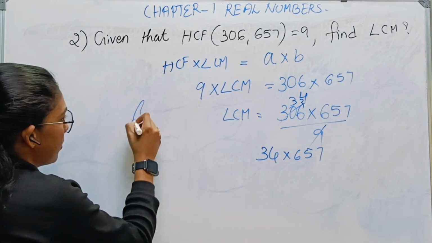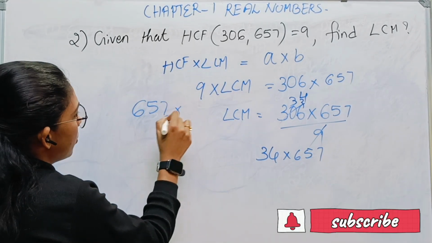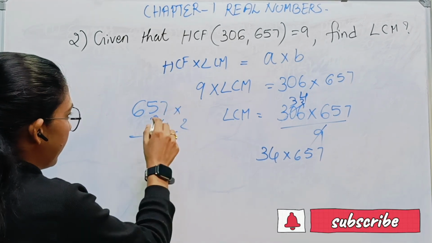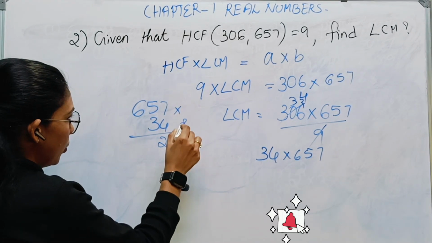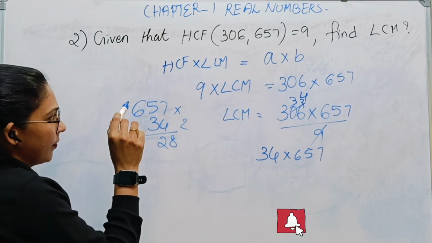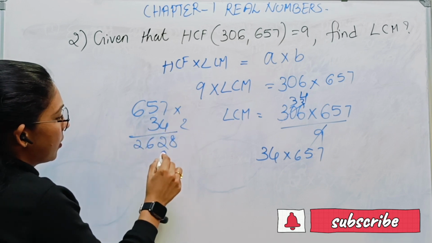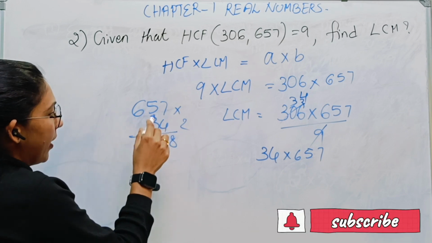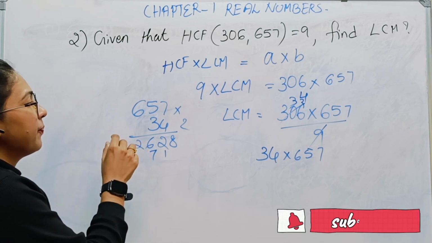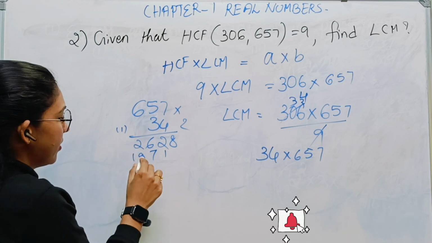Multiplying 657 by 34: 7 times 4 is 28, 2 is there, 5 times 4 is 20, plus 2 is 22, 6 times 4 is 24, plus 2 is 26. Then 7 times 3 is 21, 5 times 3 is 15 plus 2 is 17, 6 times 3 is 18, plus 1 is 19.